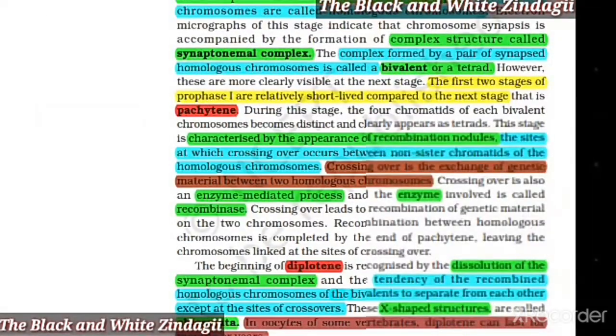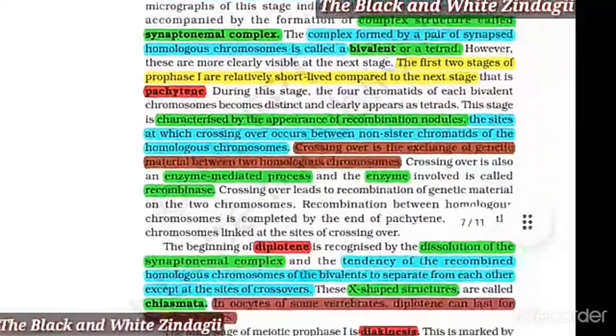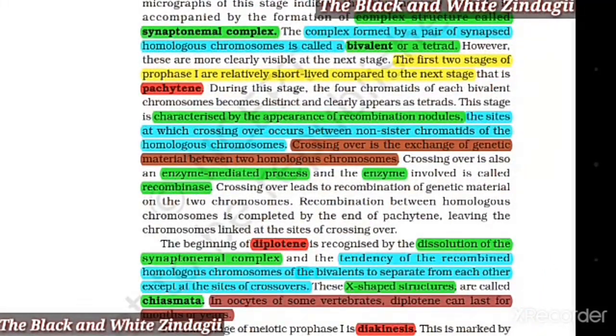Crossing over is also an enzyme-mediated process, and the enzyme involved is called recombinase. Crossing over leads to the recombination of genetic material on the two chromosomes. Recombination between homologous chromosomes is completed by the end of pachytene, leaving the chromosomes linked at the sites of crossing over.